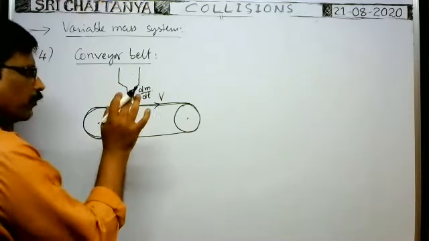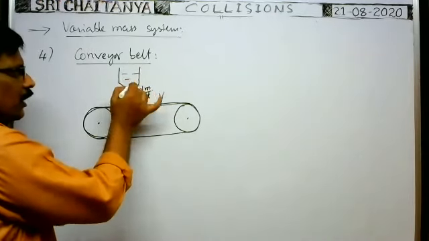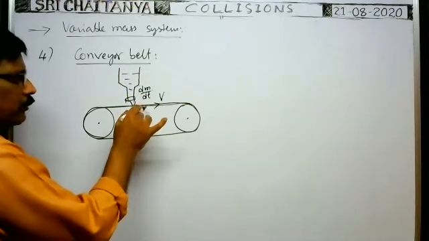That is the initial momentum. But whenever the mass is falling on the conveyor belt, the mass increases.